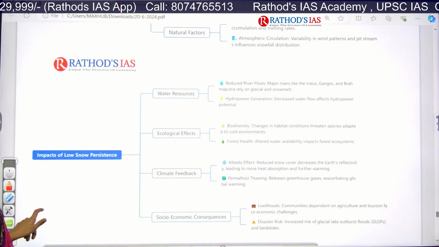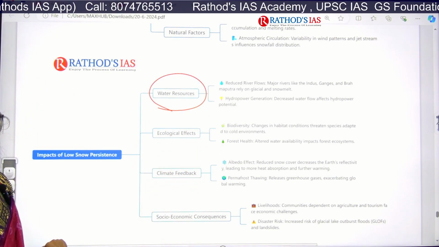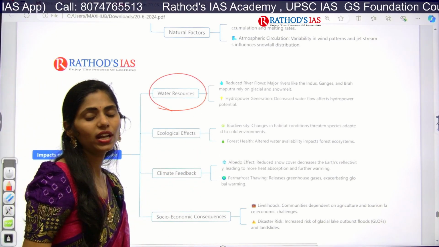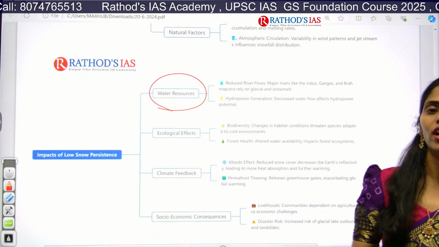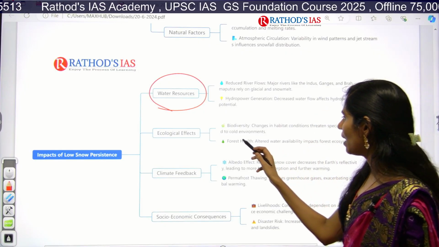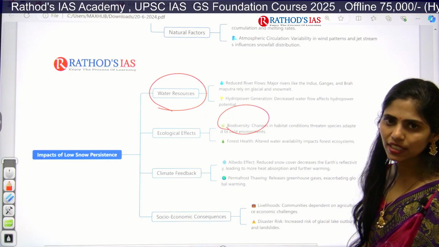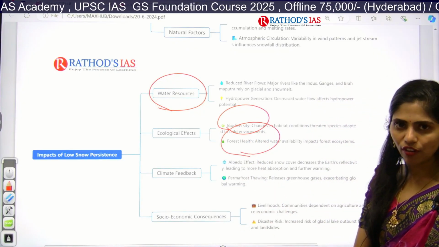And next one is what will be the impact? So here, there will be reduced water flows in the future, and even hydro power generation will be affected, right? If the speed of water is low, we can't produce hydro power. And next, it will have a negative impact on biodiversity, and even on the health of the ecosystem, like forest health.